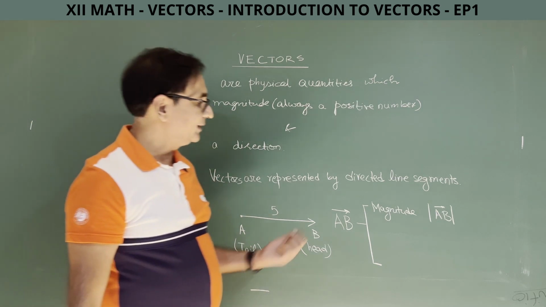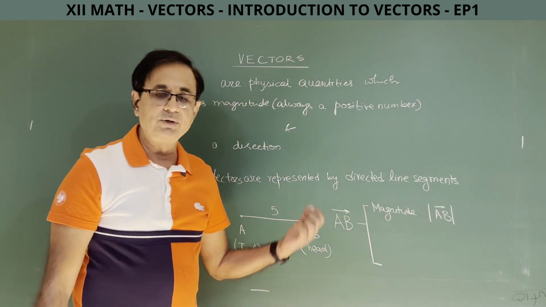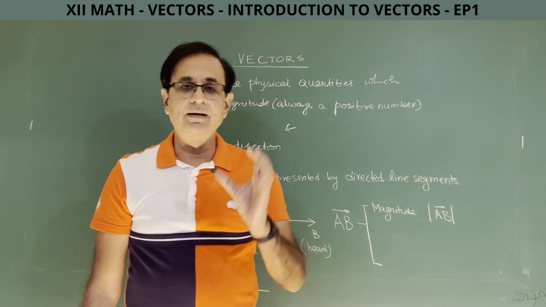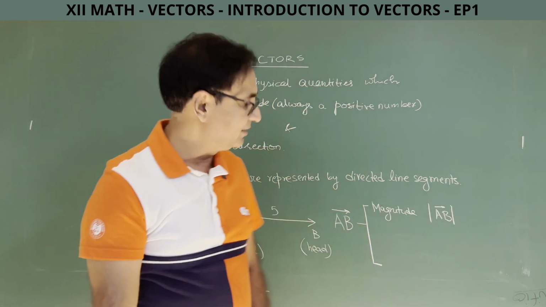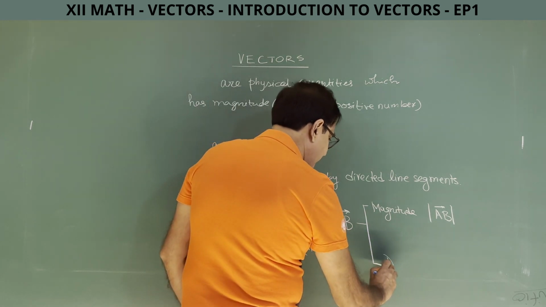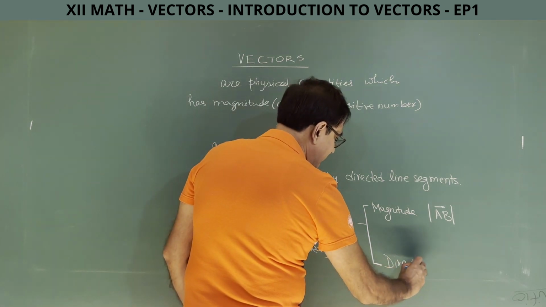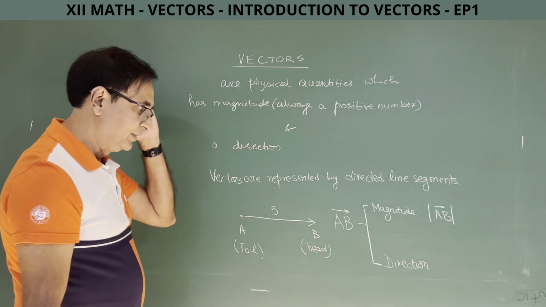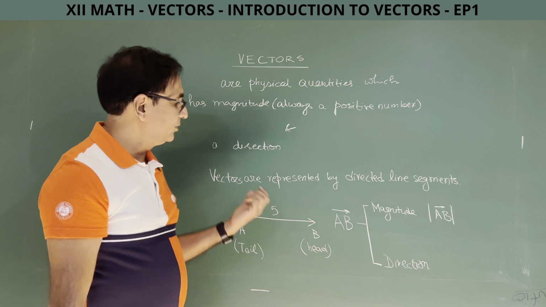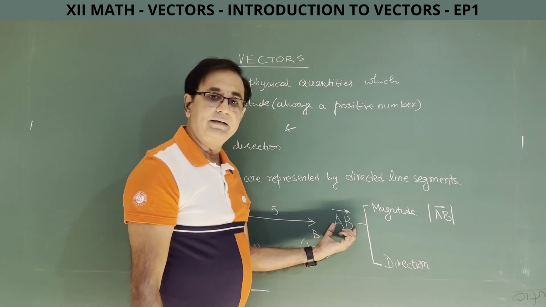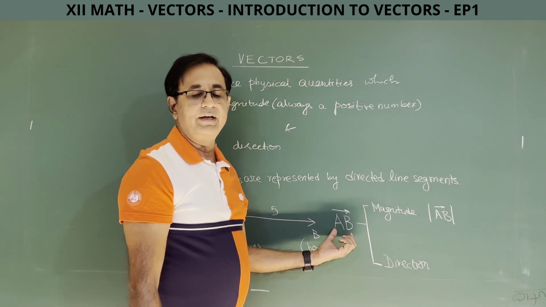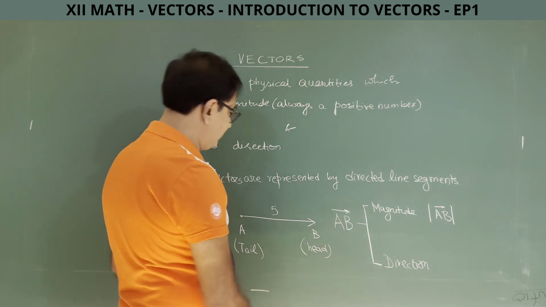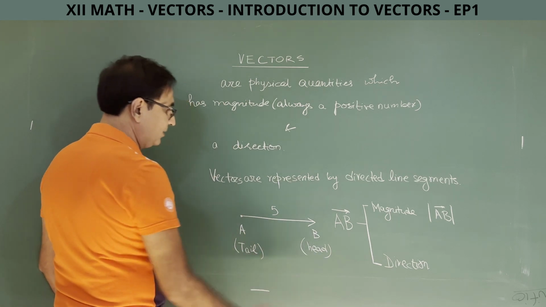Why was this symbol selected? Because the magnitude of the vector AB will never be a negative number, and the modulus also ensures that the number inside the modulus symbol is a positive number. And the other information will be the direction, because every vector has a magnitude, a positive number, and a direction. So, when we are representing vectors by two letters, we will use capital letters. The first letter will be the tail, from where your vector starts, and the second letter will be where it terminates.